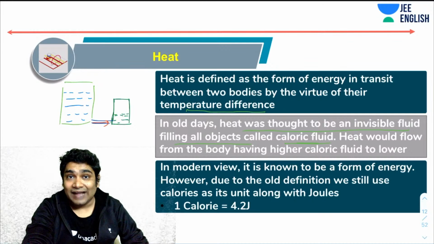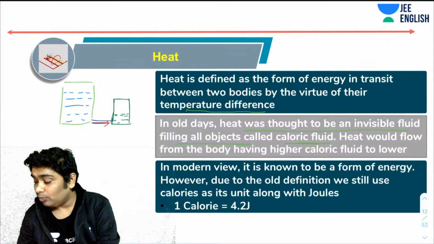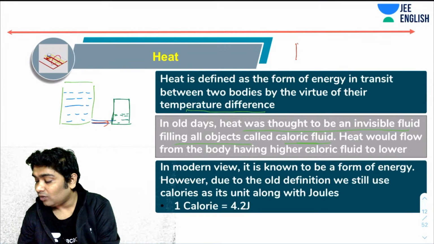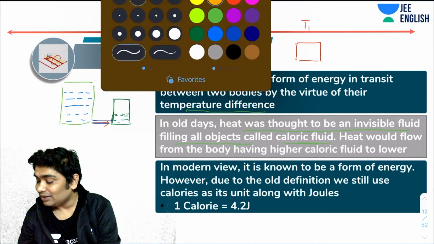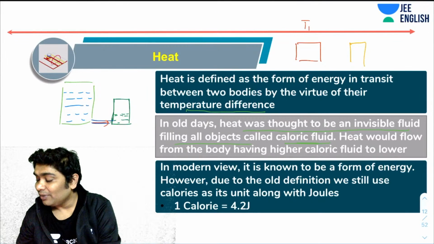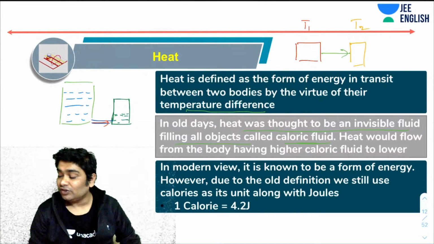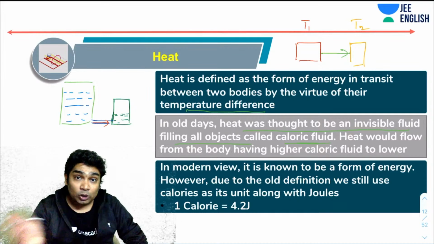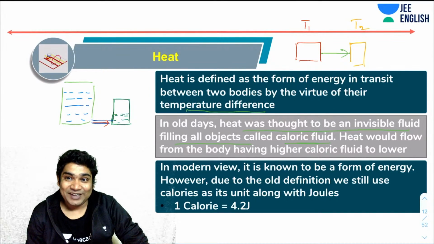Okay, that is something similar that is happening between hot and cold bodies. They realized if I take one body at temperature T1 and another body at some temperature T2, imagine if T1 is greater than T2, then heat energy gets transferred from here to here till the time both their temperatures become equal, or both appear equally hot or equally cold.